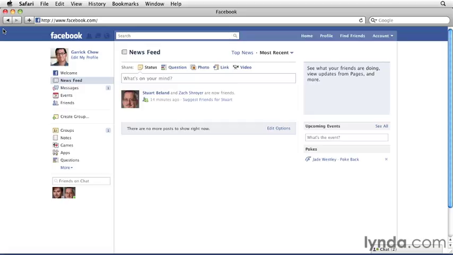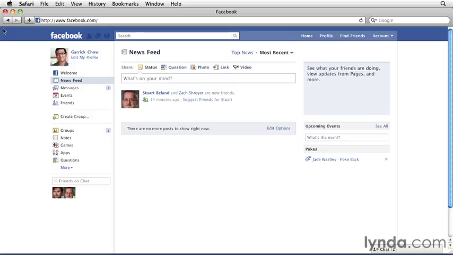In this chapter, we're going to look at Facebook groups. A group is a collection of people on Facebook who share a common interest in a particular activity, in a celebrity, in a sports team, a student club, or just about anything else. Groups are a great way to get a bunch of people together on Facebook to plan an event or to discuss a topic. You can join existing groups, and you're allowed to join up to 300 of them if you like, or you can create your own groups.